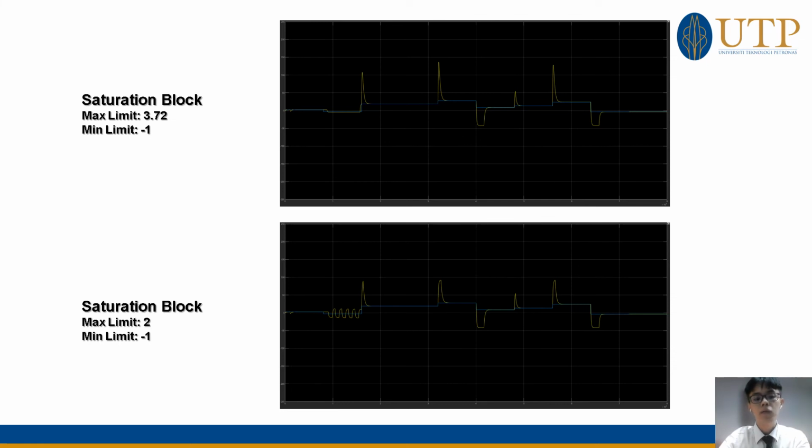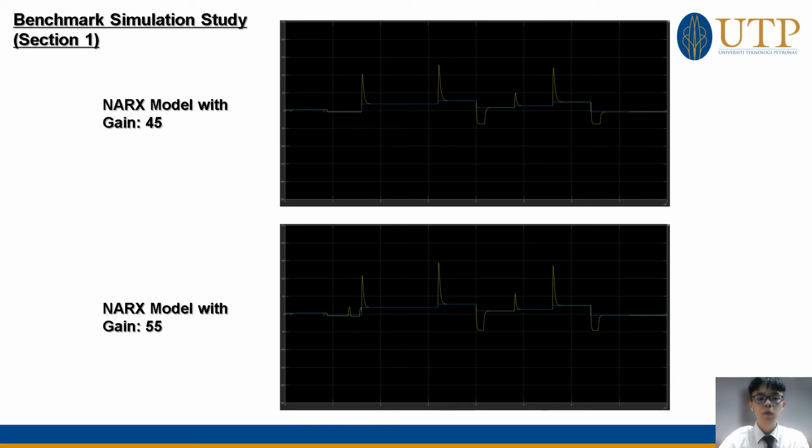Based on the result, obviously, the saturation block with maximum limit of 3.72 provides a better result with the oscillations at 10,000 seconds to 20,000 seconds. Thus, we can proceed the benchmark simulation study with this setting. The first benchmark simulation study, starting with section 1, with different gain values being tested.